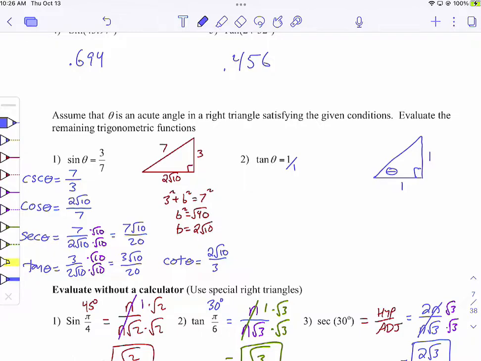Let's say I went crazy and I put 17 and 17, because 17 divided by 17 equals 1. Do you think that would be okay? Yeah. The tangent theta for 45 degrees is the same for every single similar triangle that's an isosceles right triangle. So I can put any two numbers that divide to 1. Obviously 1 and 1 is a good choice.